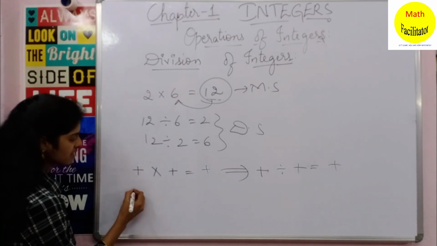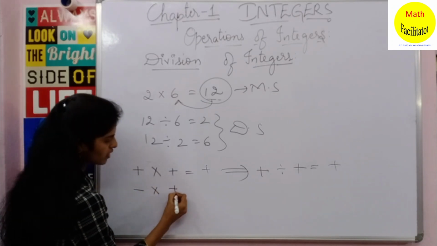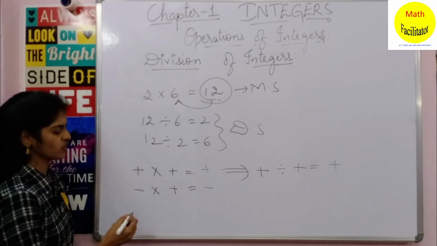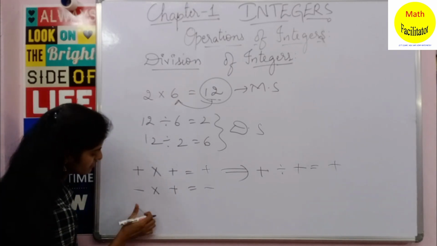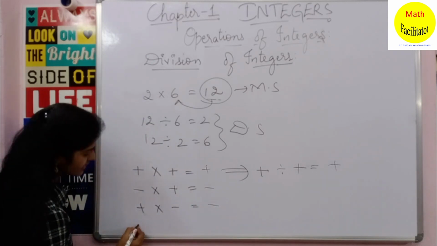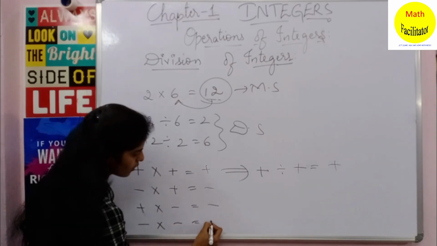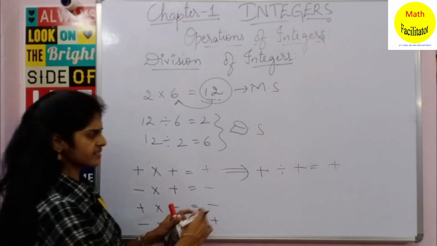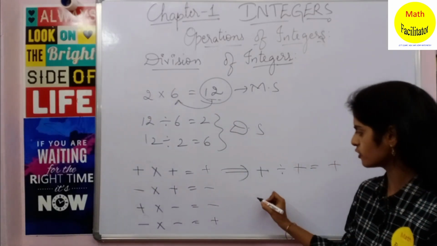We have seen that negative into positive will give you negative, positive into negative will give you negative, and negative into negative gives you positive. The same rules follow here for division also.